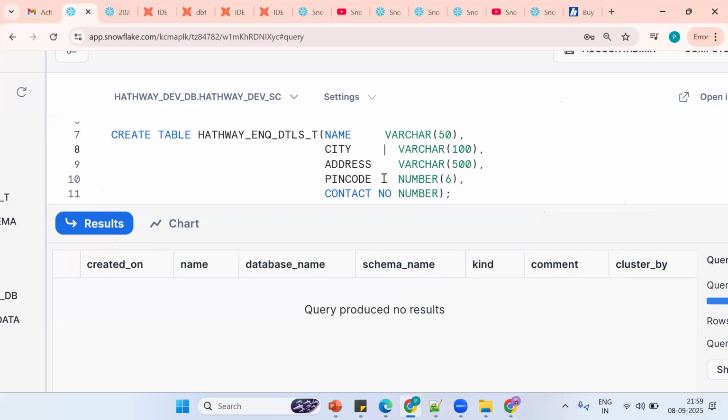Tell me what Control plus Enter is. What is the shortcut? Control plus Enter. Now tell me, will it work or not? Any guess? No. It won't work. No, sir, it won't work.